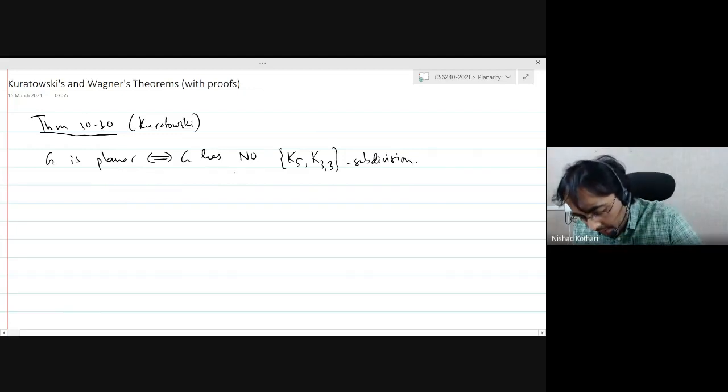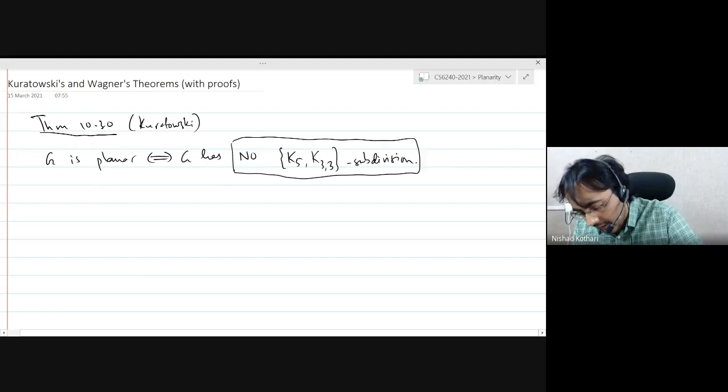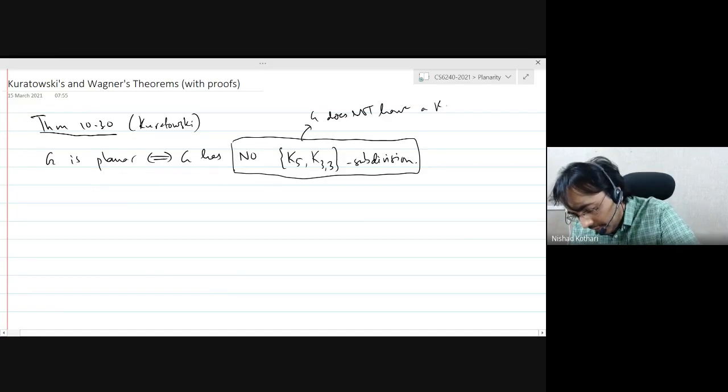So what I mean by this way of writing is that G does not have a K5 subdivision and it does not have a K3,3 subdivision. Okay.